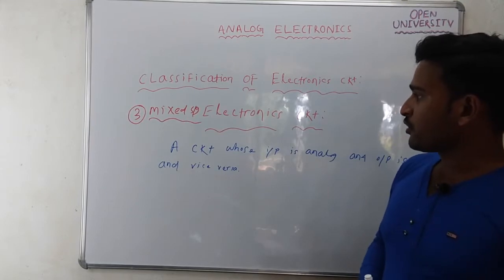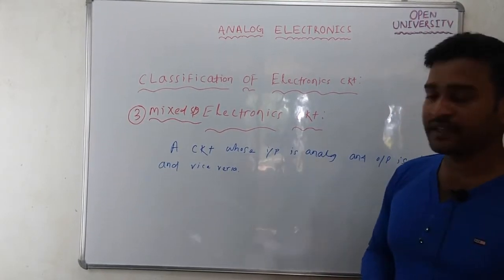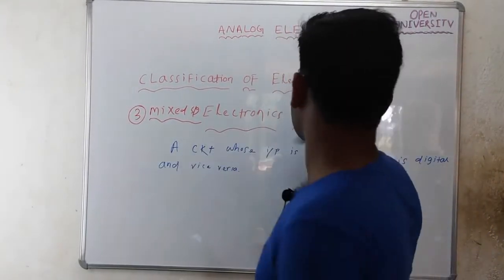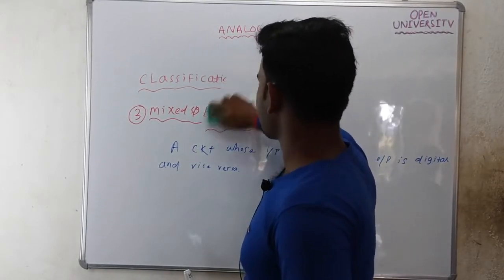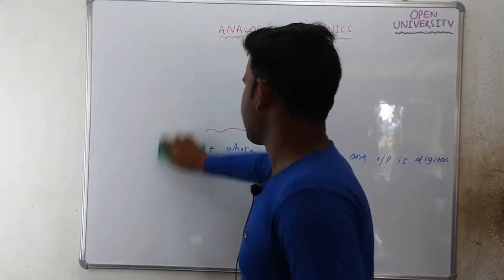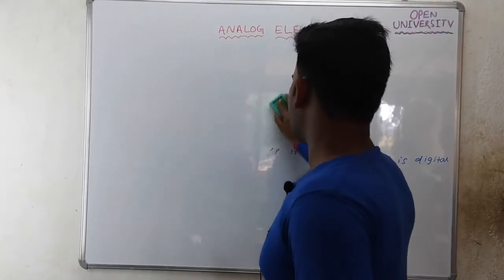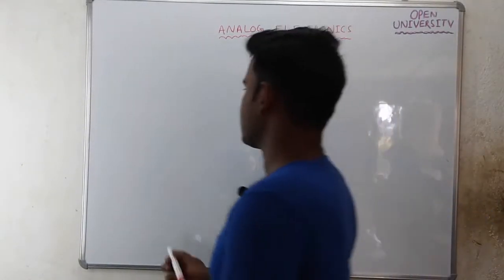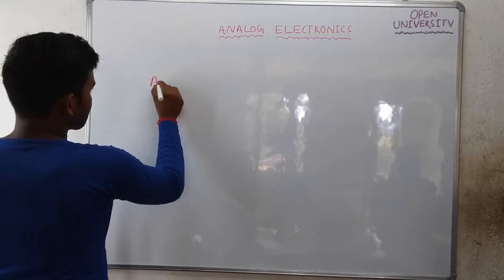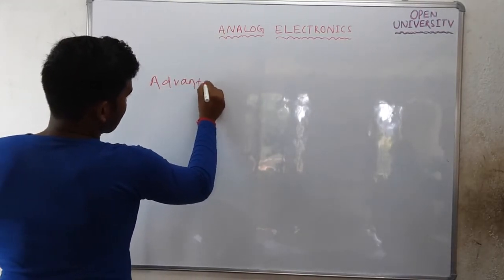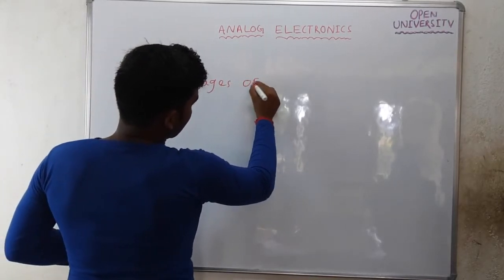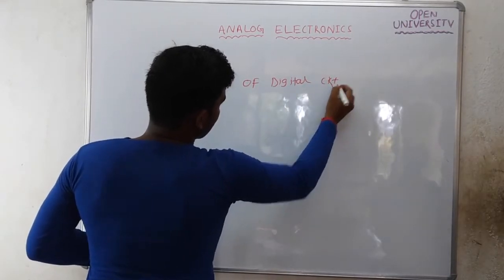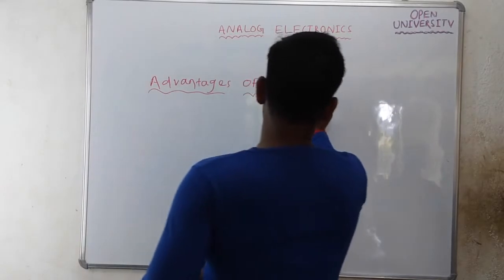So next, talk about what is the advantage of digital electronic circuits and what is the advantage of analog electronic circuits. So take the heading: what are the advantages of digital circuits?